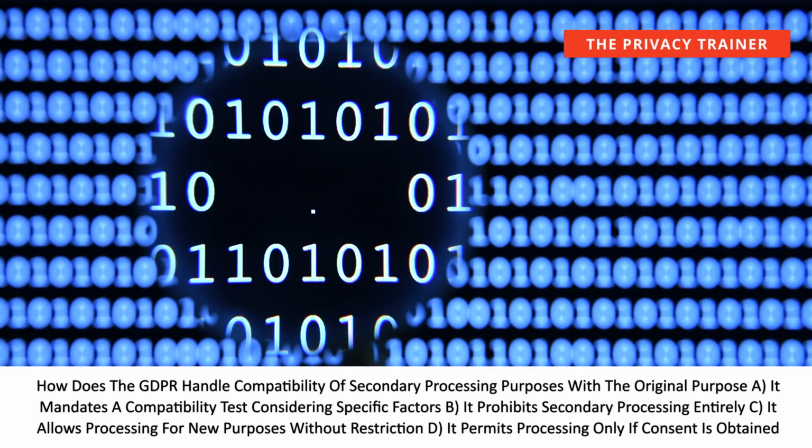How does the GDPR handle compatibility of secondary processing purposes with the original purpose? A. It mandates a compatibility test considering specific factors. B. It prohibits secondary processing entirely. C. It allows processing for new purposes without restriction. D. It permits processing only if consent is obtained.